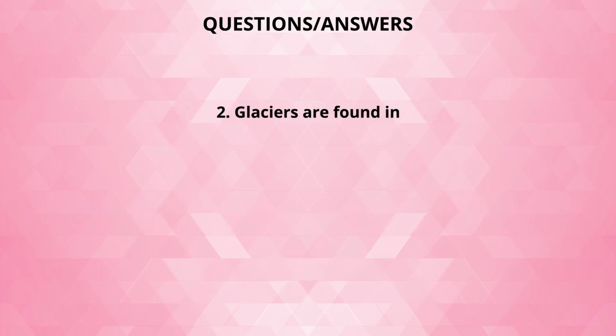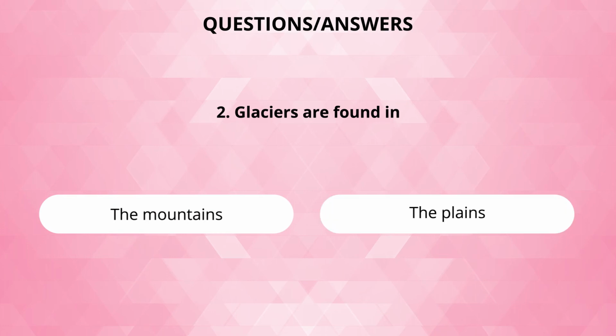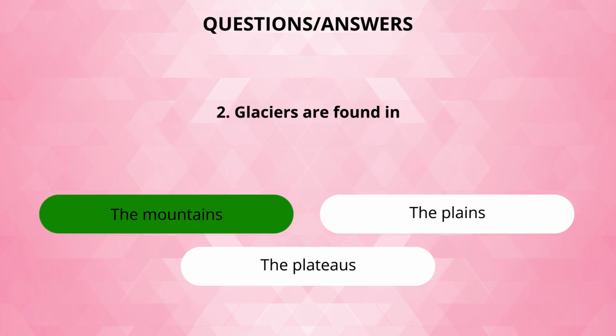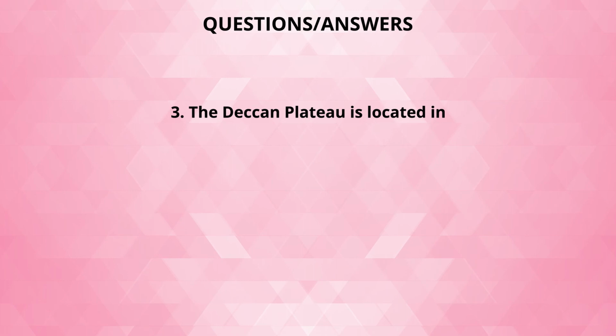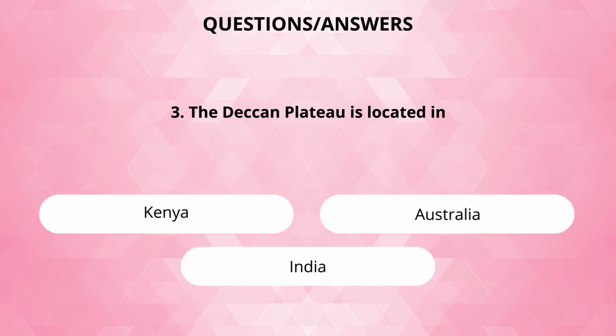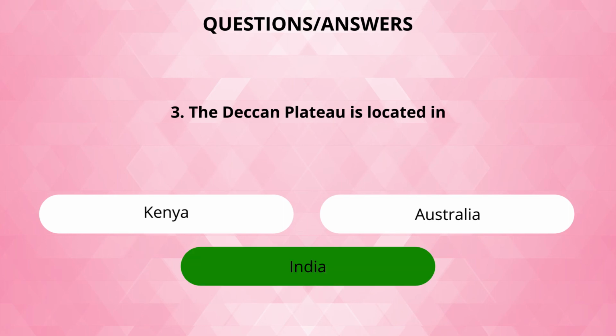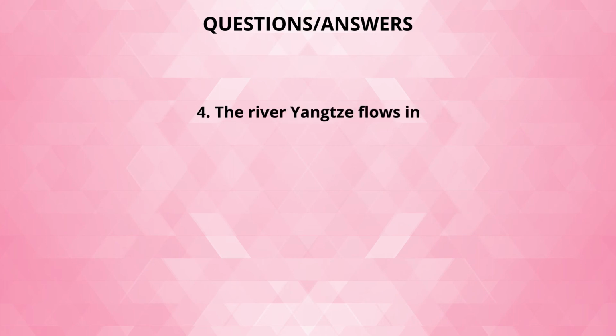Now the second question, glaciers are found in, and the options are the mountains, the plains or the plateaus. And the correct option is the mountains. Very good. Let's move ahead. The third question is, the Deccan Plateau is located in, and the options are Kenya, Australia or India. And the correct option is India. Very good. Now let's take up the next question.